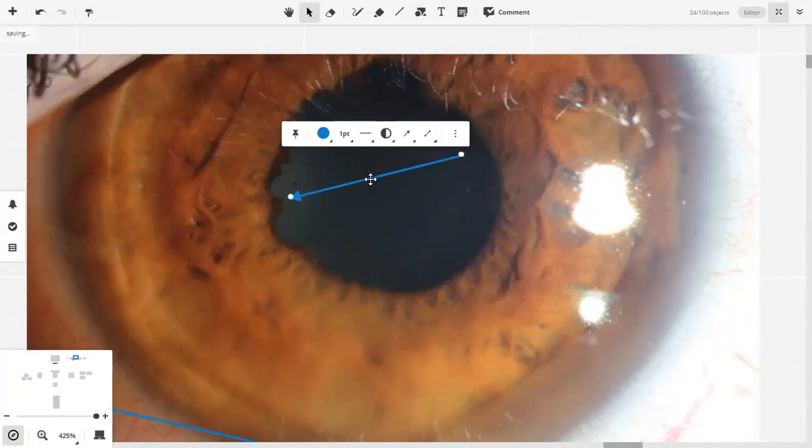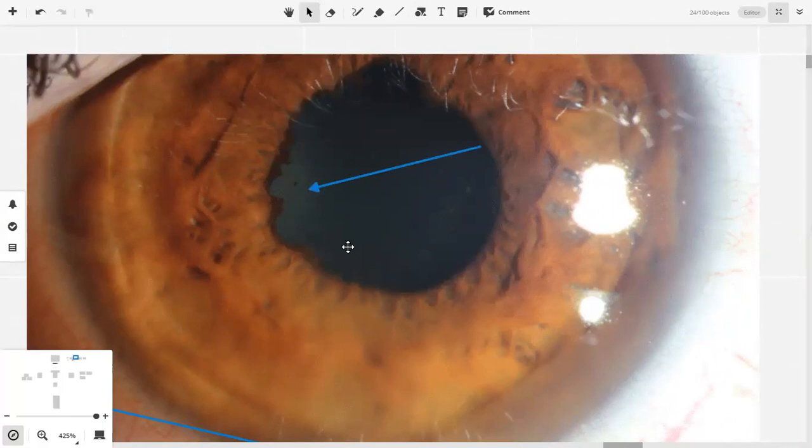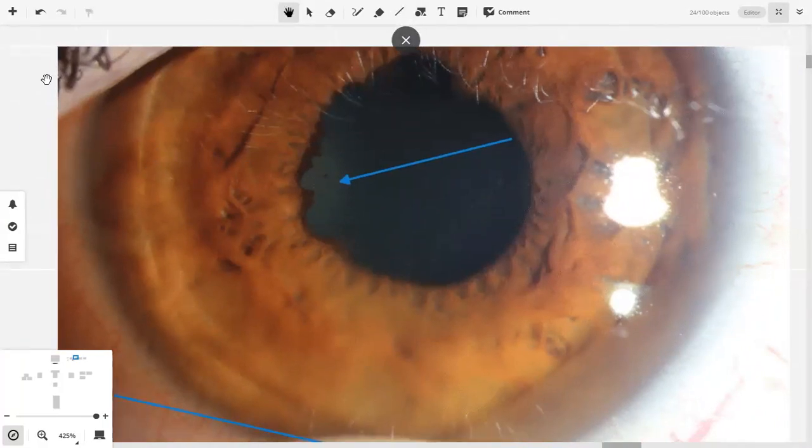So which synechia is this? Anterior. Why is this an anterior synechia? Because it's attached to the cornea.